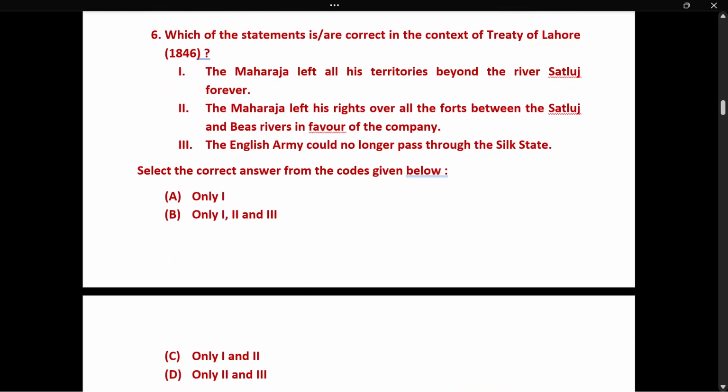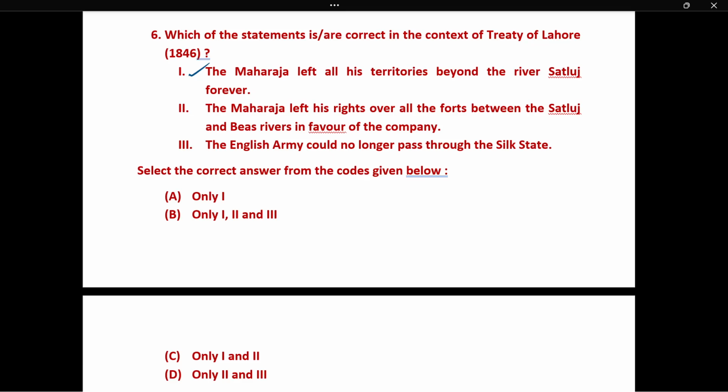Question number six. Which of the following statements is or are correct in the context of the Treaty of Lahore, which took place in 1846? That Treaty of Lahore is related to Maharaja Ranjit Singh. Okay, so first let us read out the statement. That is, the Maharaja left all his territories beyond the river Satluj forever. Yes, that is correct.